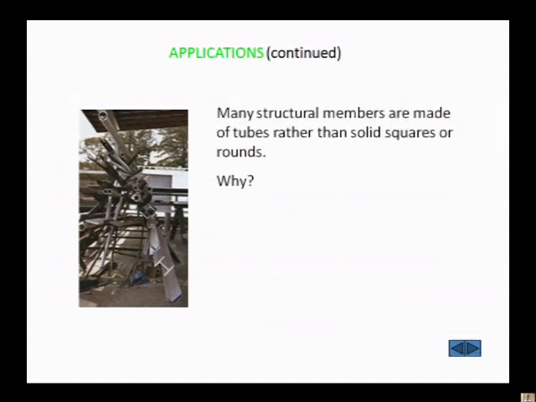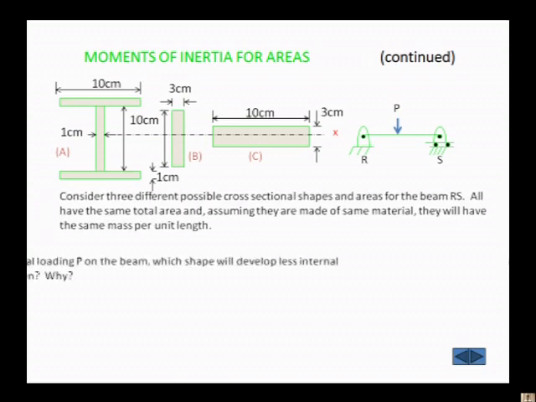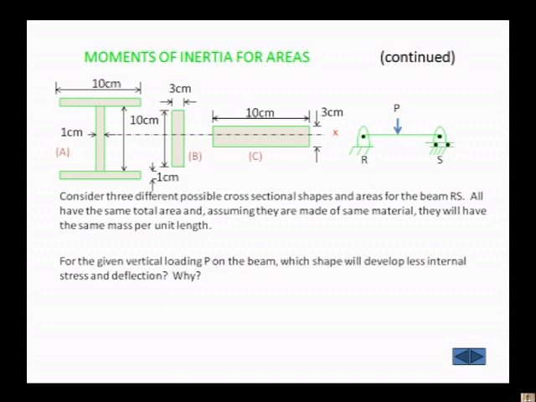The same applies to the tubular section. Here the question arises, why do we have to use tubes rather than solid squares? It again majorly depends on the moment of inertia. For whichever section the moment of inertia is more, we have to use that section. So how to calculate the moment of inertia for an I section, rectangular section, as well as the square section is very important. So we have to study the maximum possible elements here.